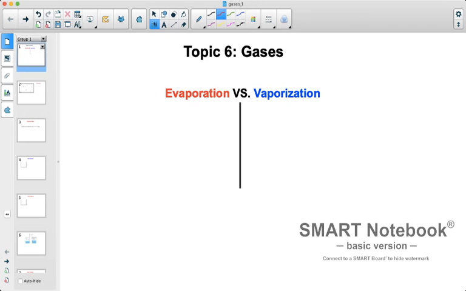What we learned before is that evaporation actually takes place on the surface of a liquid. And that's the only location in which it occurs. In addition to it only occurring on the surface of a liquid, we see that evaporation can actually occur at any temperature.